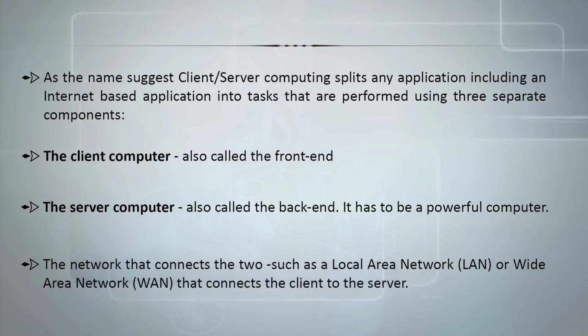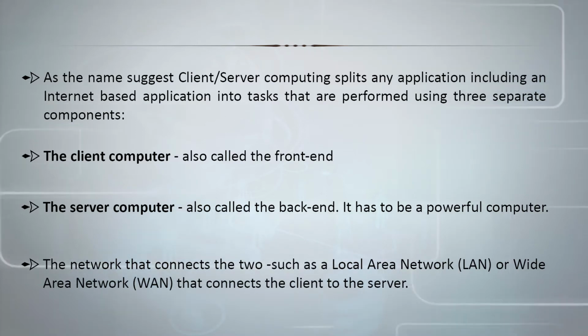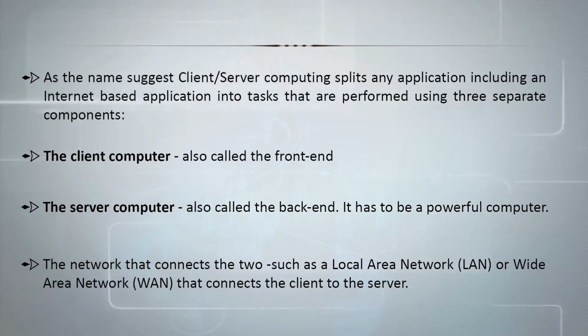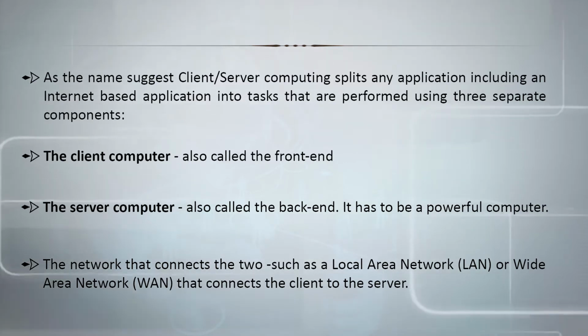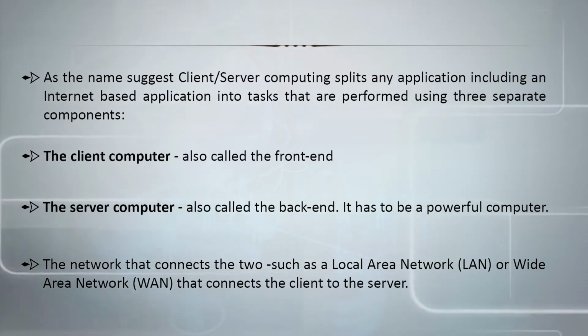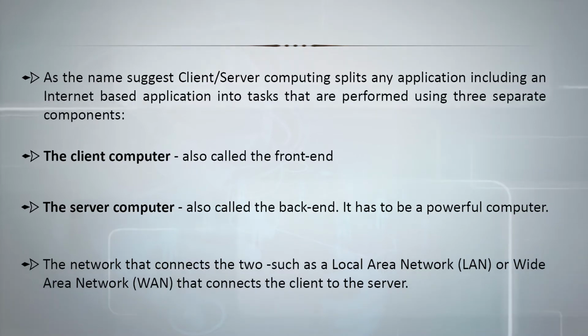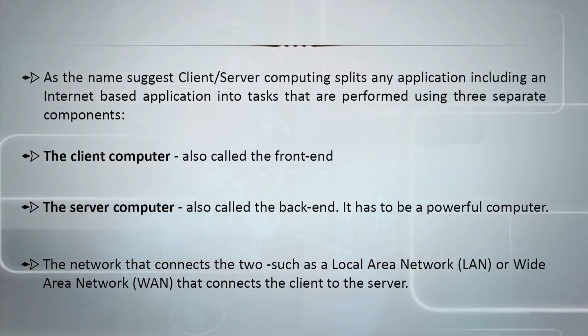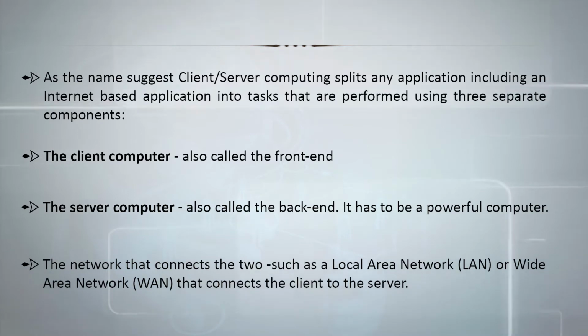The third component is the network that connects the two, such as a local area network or a wide area network that connects the client to the server. So the server and the client can be connected through any means. It can be a LAN, it can be a wide area network, and in our sense, let us forget about the LAN and WAN. For us it is internet. Whenever you sit before the computer, open the browser, type some address and get that information, how are the client and server connected? It is through a network, and basically it is nothing but the internet, which we often call a global collection of networks which are connected to each other.